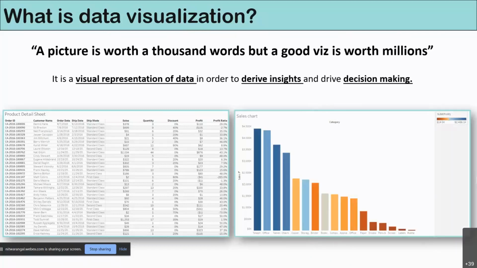Now, let's say you move on to Tableau and you create such a bar chart, and you go to your manager and tell him, okay, the telephone, office, and table chairs seem to be doing well in terms of sales, but the other categories are not doing well in terms of sales or profit. So that is something that you can look at. Now, this instantly gives you a number of answers to your questions. Who has the highest sales? Who has the lowest profit? Where there are high sales but low profit, and vice versa. So this is what a data visualization effectively does for you.